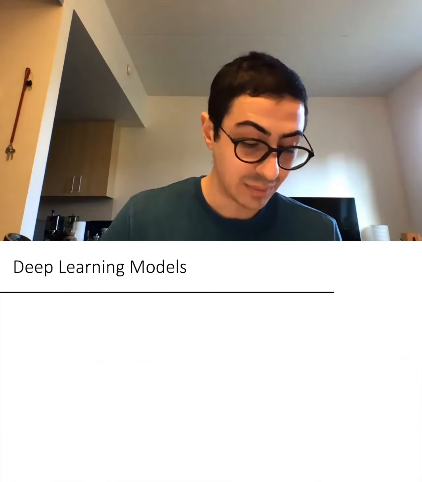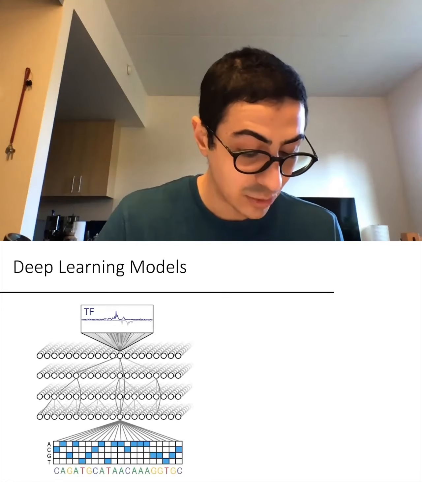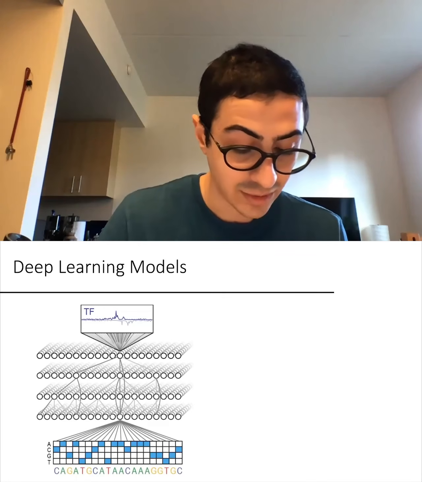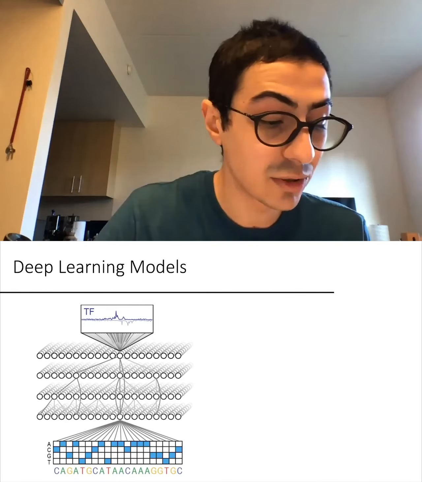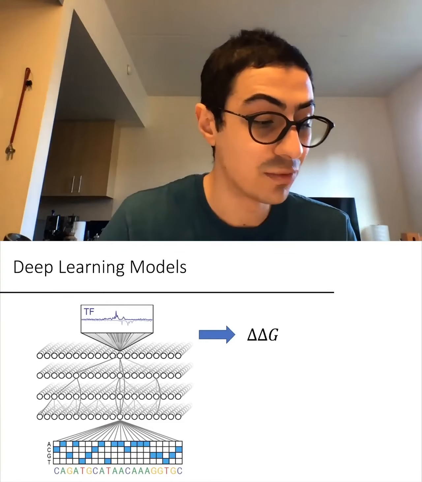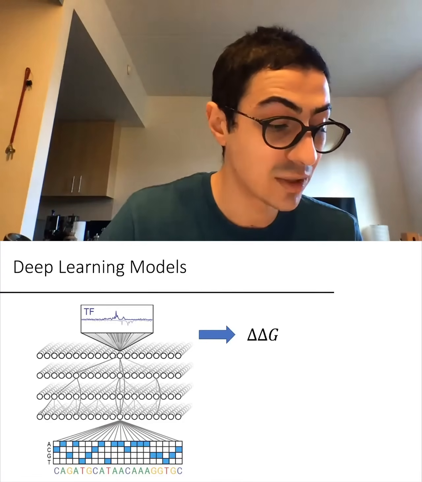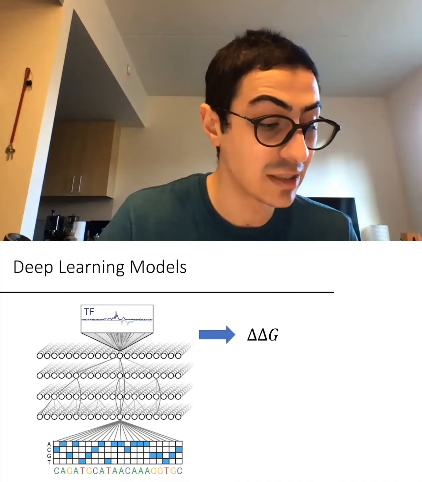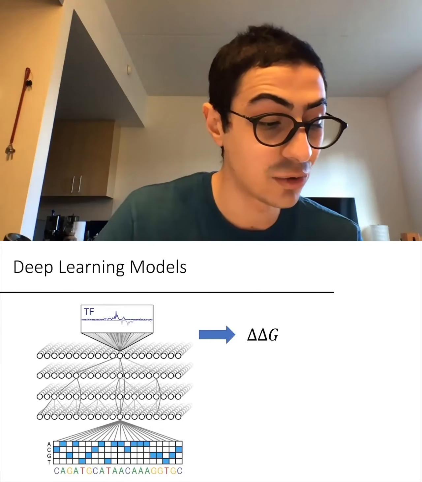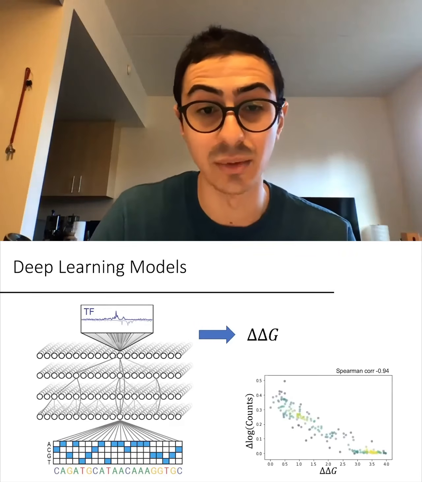We will show that deep learning models trained to map genomic DNA to base resolution in vivo TF occupancy profiles from ChIP-exo and ChIP-seq experiments in yeast and humans are able to extract binding affinities de novo from in vivo occupancy and can predict the effects of subtle sequence variations in and around core binding sites on relative binding energy as measured by the in vitro BET-seq experiments. And they can do so with remarkable accuracy.